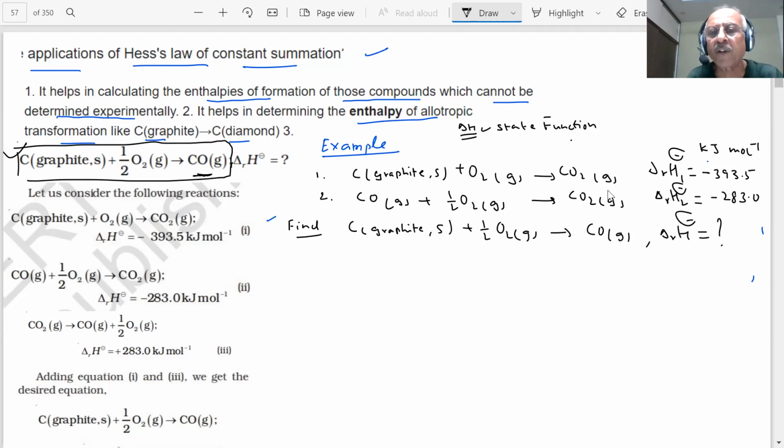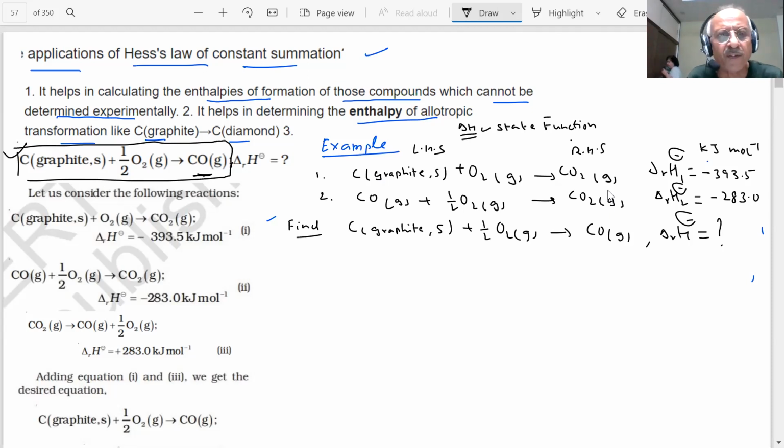How will I get this reaction? I want CO gas on the right hand side, but in equation 2 it is on the left hand side. But I want this answer. How will I do it?